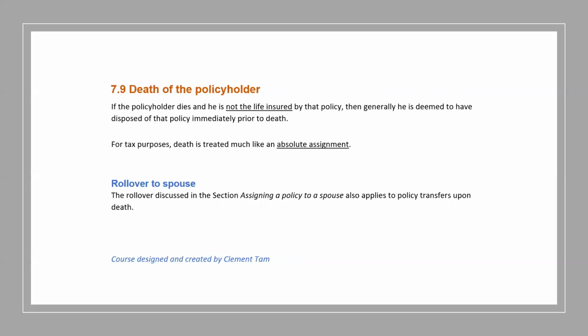For example, the first one is if the deceased policyholder had a spouse. Automatically, the policy will be rolled over to the spouse, just like transferring to the spouse, there will be no policy gain, no tax consequences.